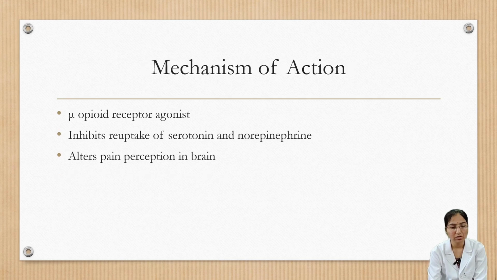And then we can see the mechanism of action. It's a very important one. Mu opioid receptor agonist, and it inhibits reuptake of serotonin and norepinephrine, and alters pain receptors in the brain. This is the mechanism of action of Tramadol injection.